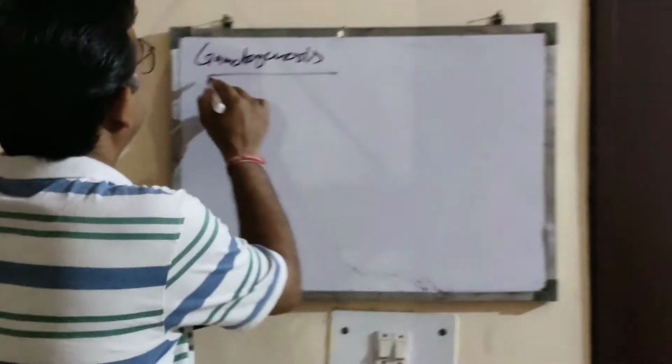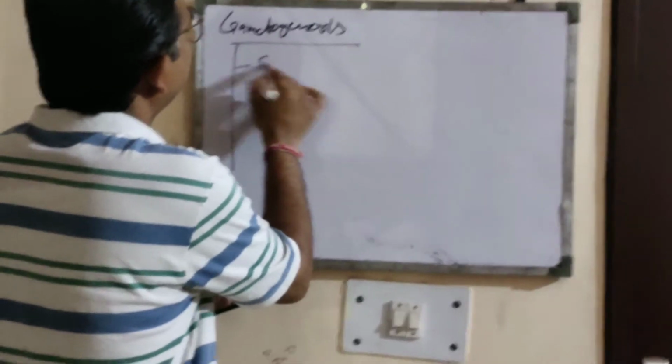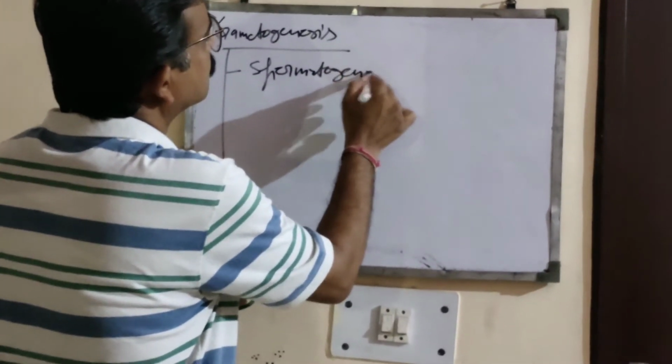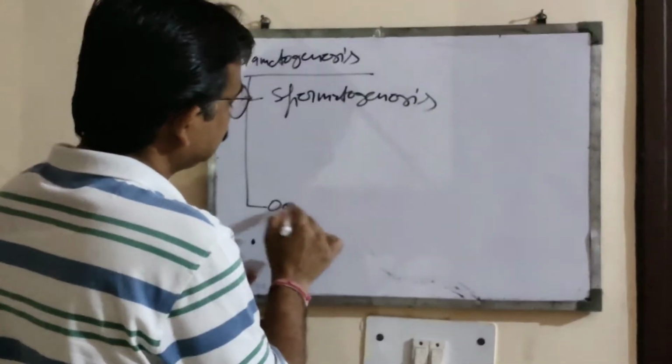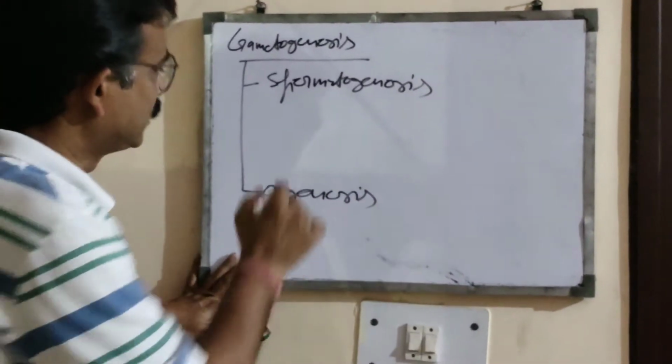So what we came to know is that gametogenesis is further divided into two types: spermatogenesis and oogenesis.